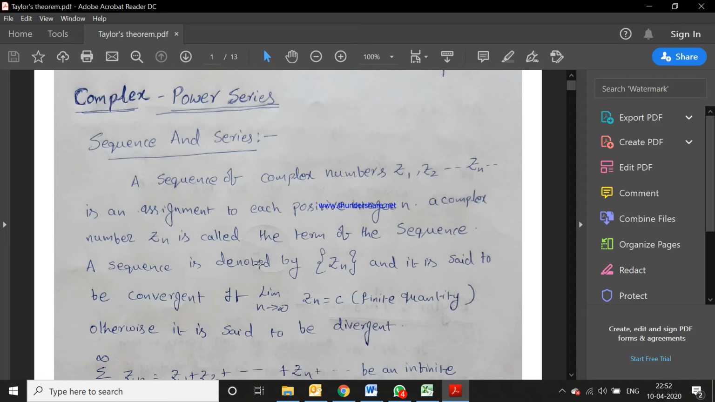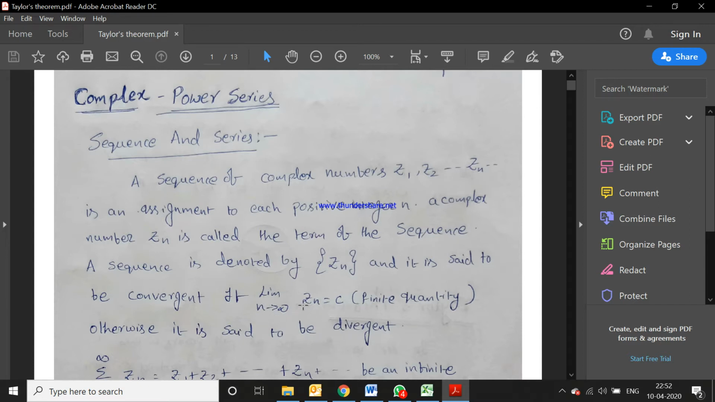A sequence is denoted by the set of Zn and it is said to be convergent if limit n tends to infinity Zn is equal to C. C means it's a finite quantity. Otherwise it is said to be divergent. If this limit value is infinity or plus or minus infinity, we call it divergent.